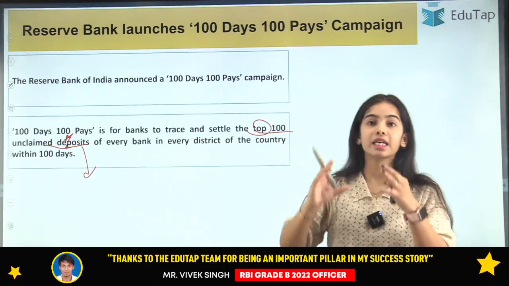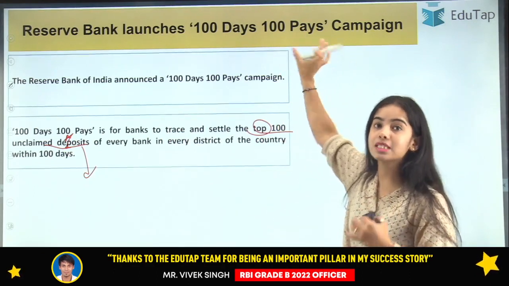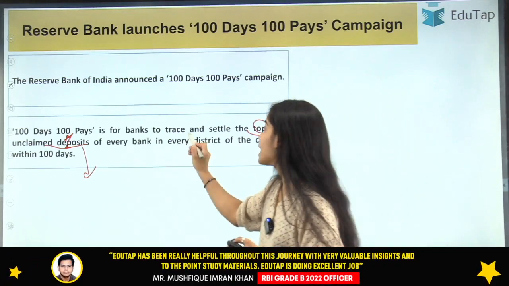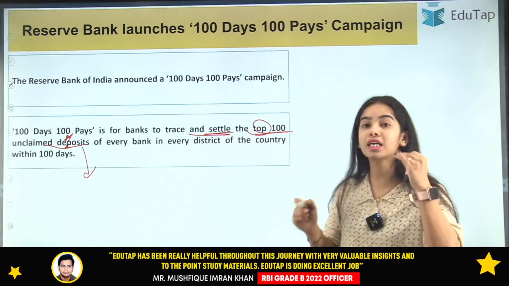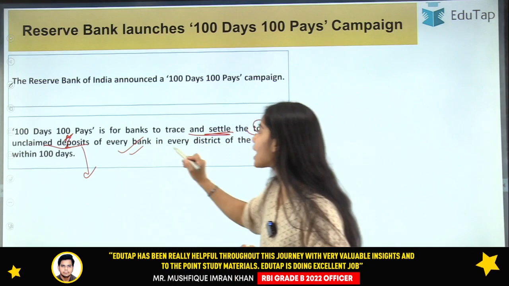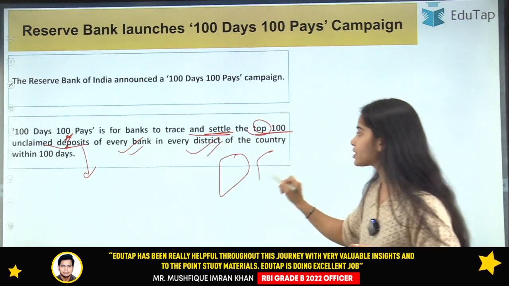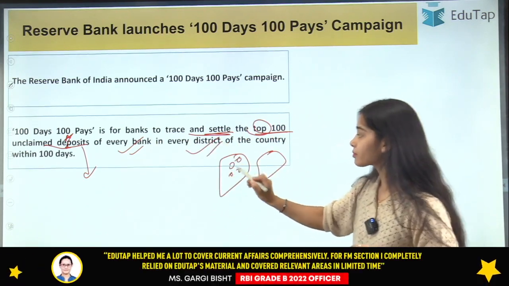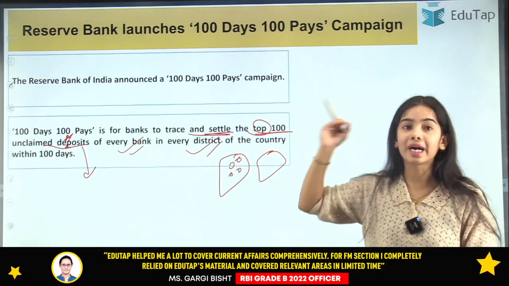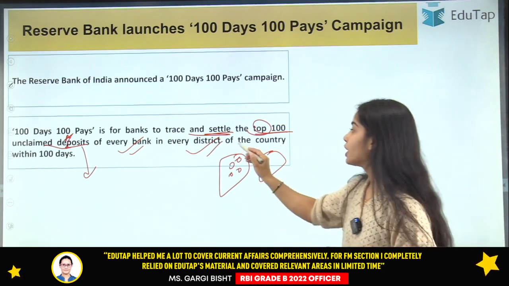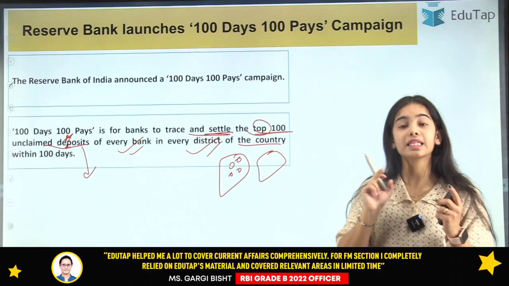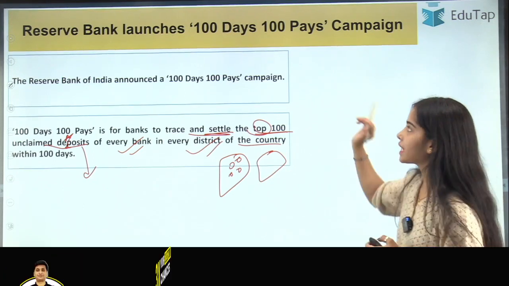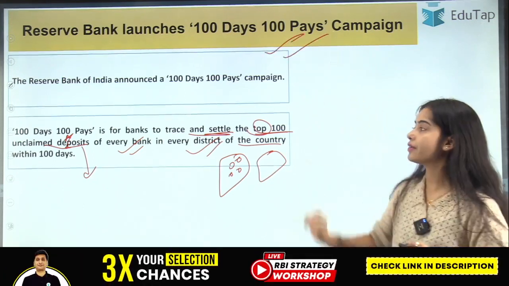So it has been said that 100 Days 100 Pays is for the banks to trace and settle the top 100 unclaimed deposits of every bank in every district within 100 days, and that's why the name is 100 Days 100 Pays.